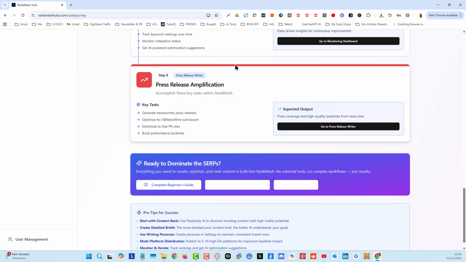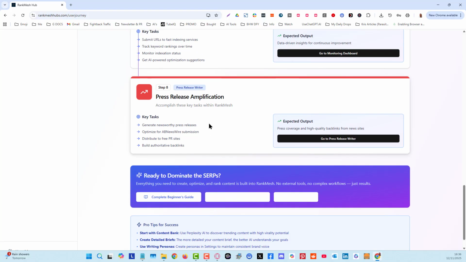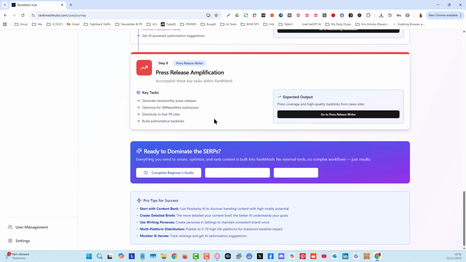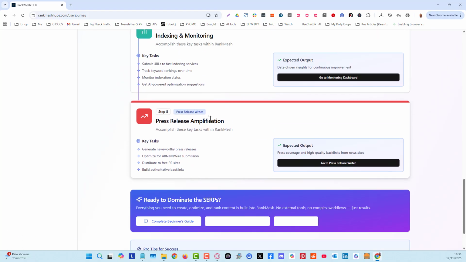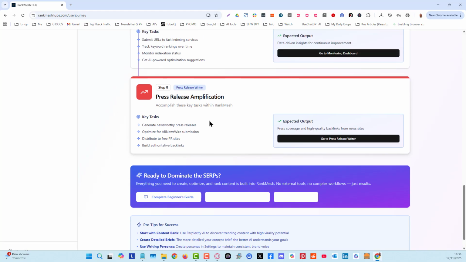So what I've done here is I've put in just 6 free PR sites. If you're using RankMesh without the automation, you will not be able to automate posting those 6 press release sites. You can open them up manually, as long as you're logged in, and just copy and paste the information in there. One of them is a Google News site. It's definitely worth doing, but I would suggest that you wait for the PR Sneakies tool, and that will automate 14 or 15 sites.